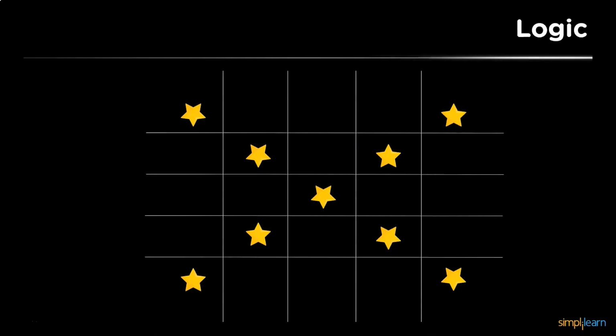So according to the logic, when we consider this particular pattern in the form of a matrix, we have the stars printed in the first row, followed by 3 spaces and then again a star. So this is continued in the same way with alternate spaces, and in the third row we have a single intersection point with 1 star. So this is how the pattern should look once the program gets executed. Now let us check out the program and see the output.